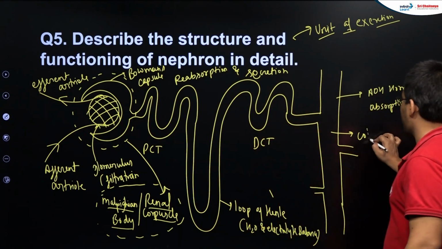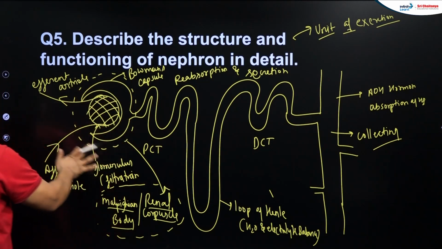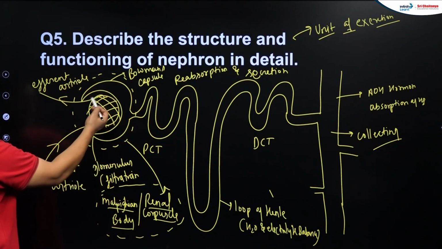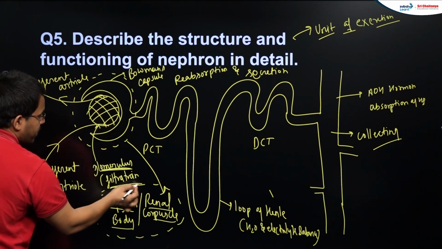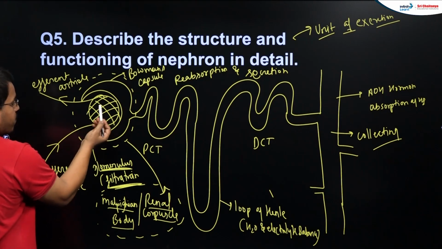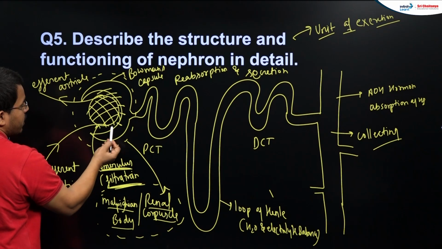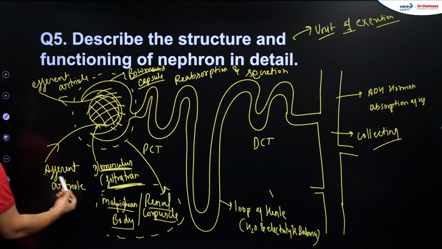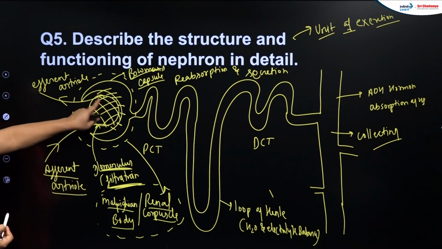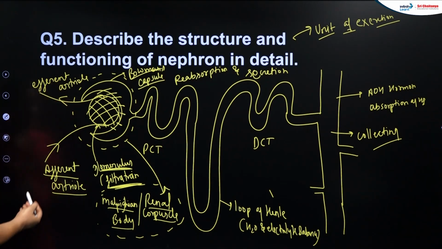So students, if we talk about all these parts in detail, first of all, this part, the Malpighian body or renal capsule, has 2 parts. One part, this one, is your network of capillaries, we call it the glomerulus, where the filtration of blood will be taking place. After the filtration of blood in the glomerulus, all the different contents after filtration will be moving into this particular capsule, known as the Bowman's capsule. In the glomerulus, blood will be coming from the afferent arteriole, and after filtration from the glomerulus, blood will be moving away through the efferent arteriole. Spelling is different: in this case we have A, in this case we have E.